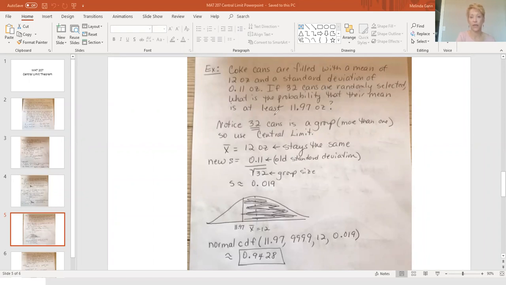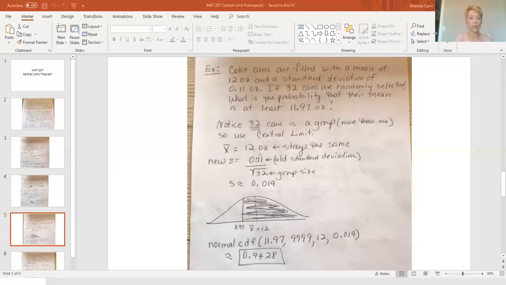So that's the reason that it's good that I have 32 in my group, because if I'm not sure my original data is normally distributed, my group sizes have to be bigger than 30 for central limit to apply. So the way that I know that this is a central limit problem and not a regular normal curve problem is because I've got more than one. I've got 32 cans, okay?